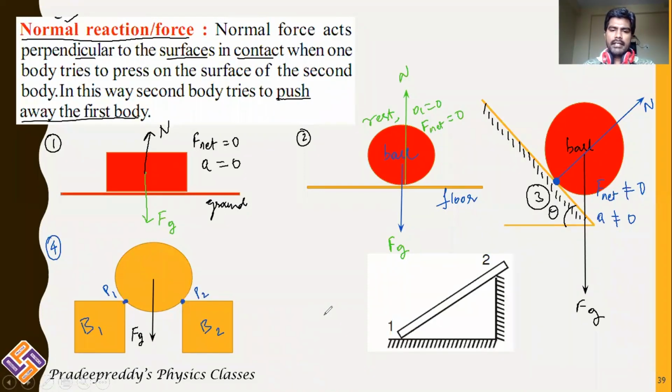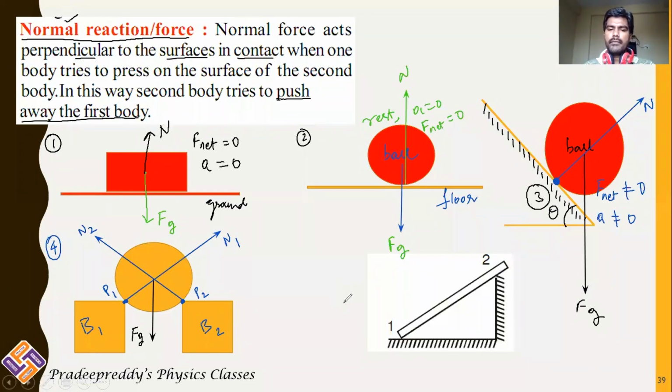Now normal reaction is always perpendicular to the surfaces which are in contact. At P2, the normal reaction will be in this direction, and at P1, the normal reaction will be in this direction. So you can simply write, this is normal reaction N1, this is normal reaction N2. As the body is in contact with the blocks at two different points, there will be two normal reactions here, N1 and N2. That is example number 4.